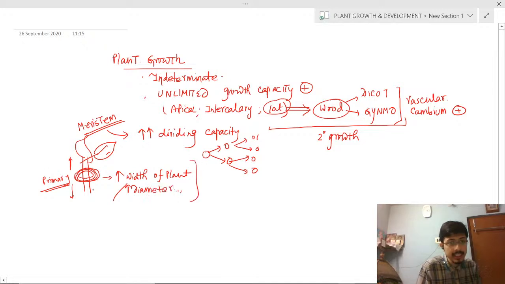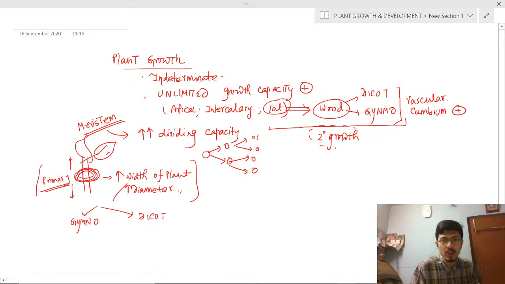This is possible in which plants? Gymnosperms and dicot plants. In the monocot plant, there is no vascular cambium. If there is no vascular cambium, there will be no wood formation. Clear? So secondary growth is normally not seen in the monocot plant. Clear? Okay.